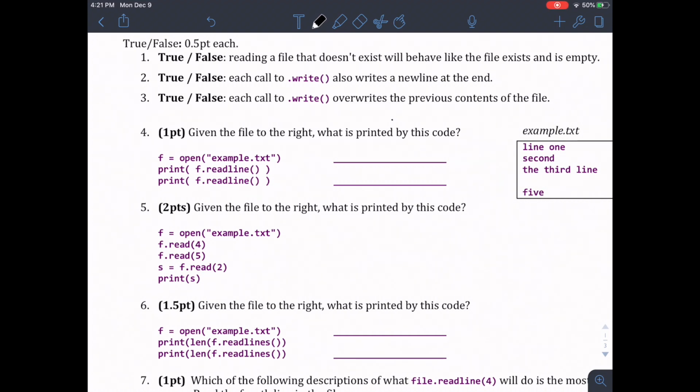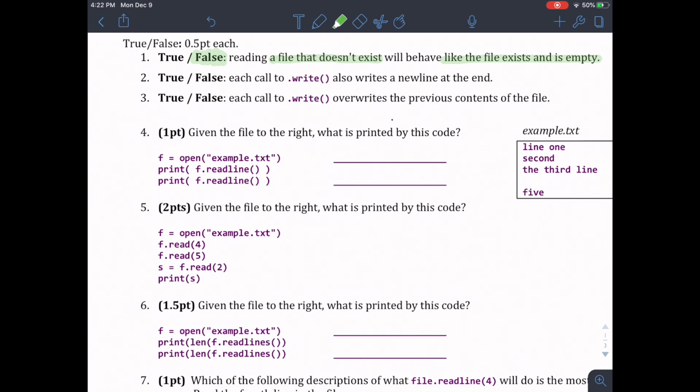So this is quiz number 11. Number 1, true or false, reading a file that doesn't exist will behave like the file exists and is empty. So key parts here. Reading a file that doesn't exist will behave as though it exists and is empty. This is not the case. Remember that when reading a file, it has to exist first before you can do anything else. That makes this answer false.